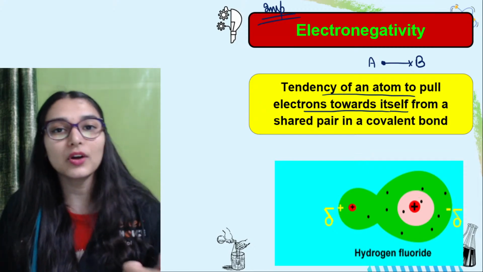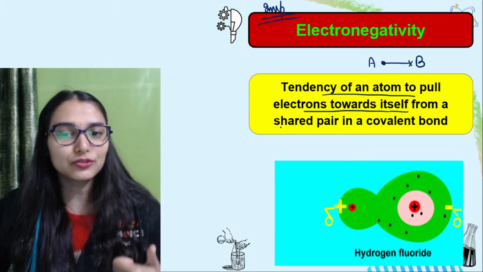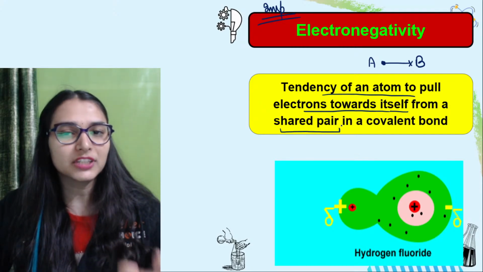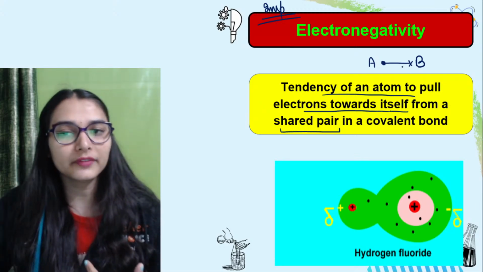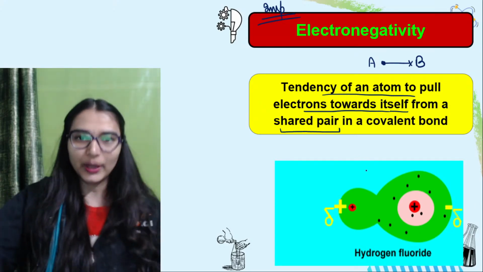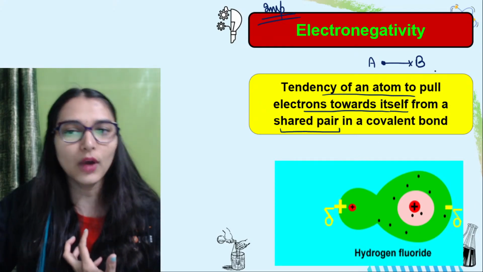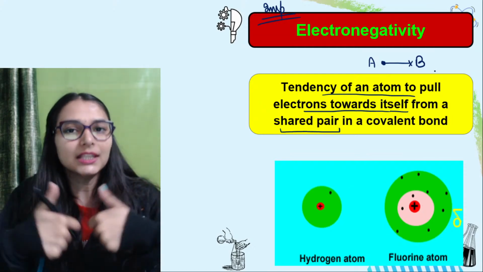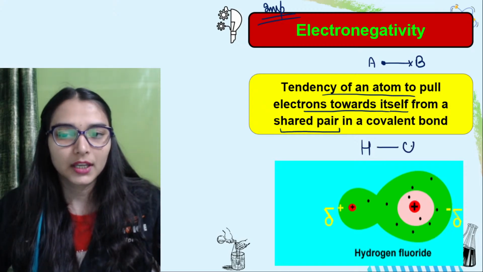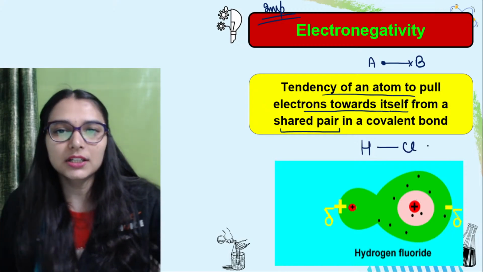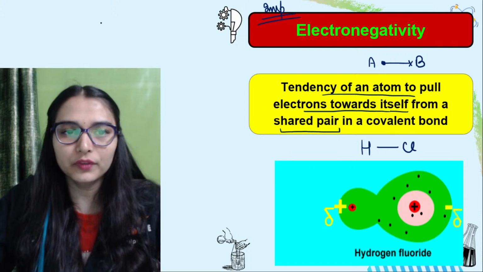Now, which electrons are we talking about? Electrons which are involved in a covalent bond. So we are talking about the shared pair of electrons, not the independent electrons of an atom. Though the atoms are A and B, they are making a single covalent bond. Take the example of HCl. HCl has a covalent bond. पता है ना कोवेलेंट बॉन्ड होता है.